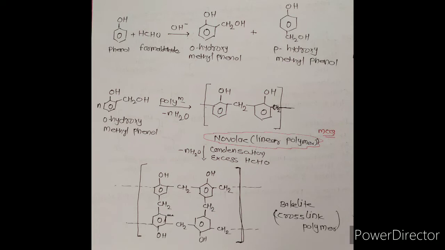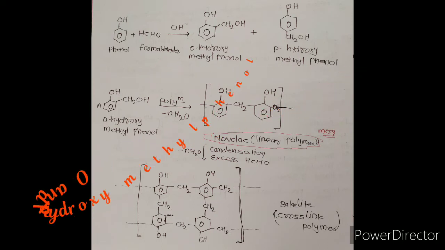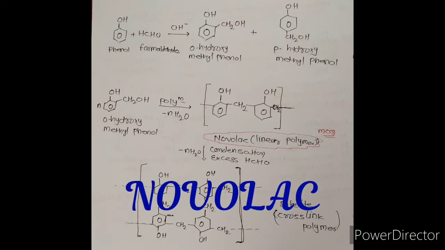This reaction takes place in three steps. In the first step, just remember phenol reacts with formaldehyde to form ortho-hydroxymethylphenol and para-hydroxymethylphenol. In the second step, ortho-hydroxymethylphenol reacts with phenol, undergoes a polymerization reaction, and forms Novolac.